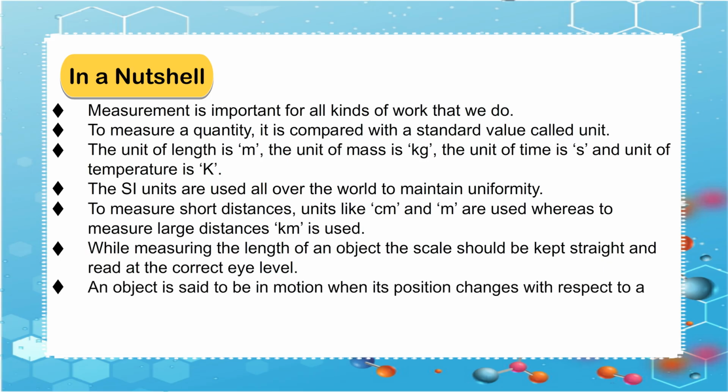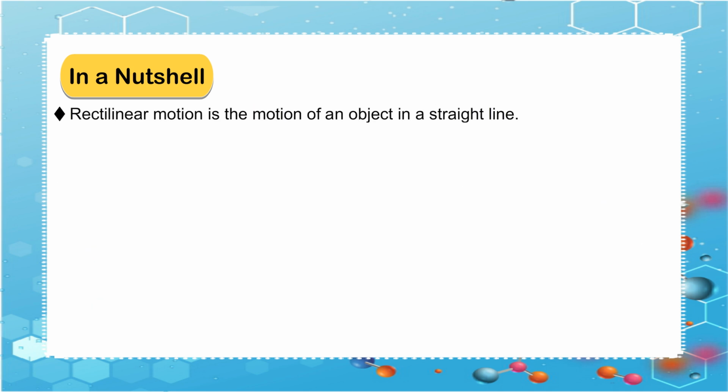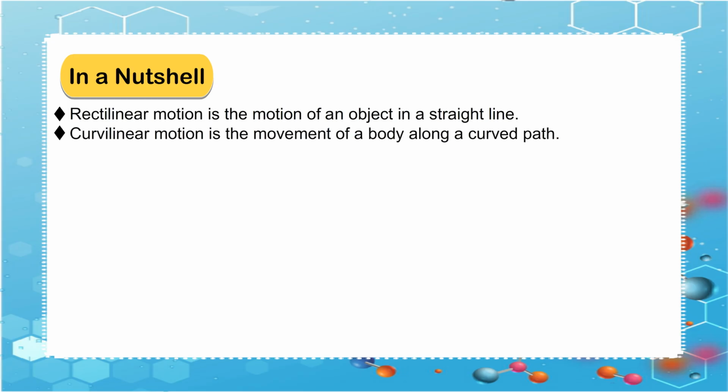An object is said to be in motion when its position changes with respect to a stationary point. Rectilinear motion is the motion of an object in a straight line. Curvilinear motion is the movement of a body along a curved path.